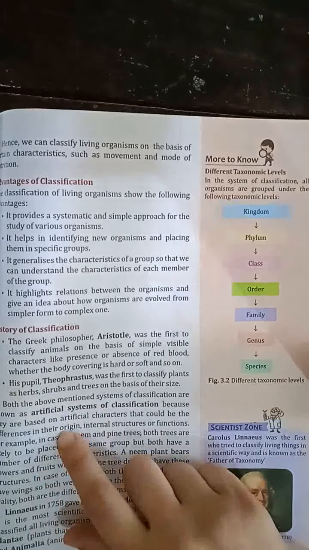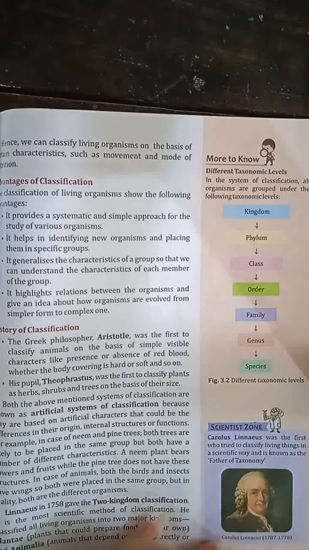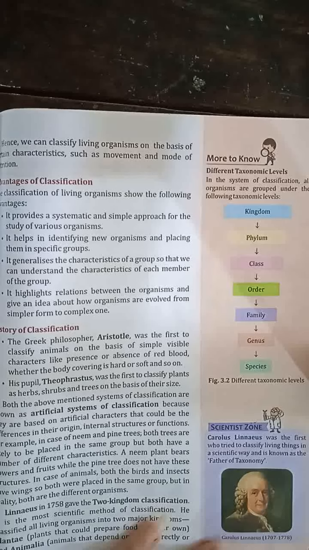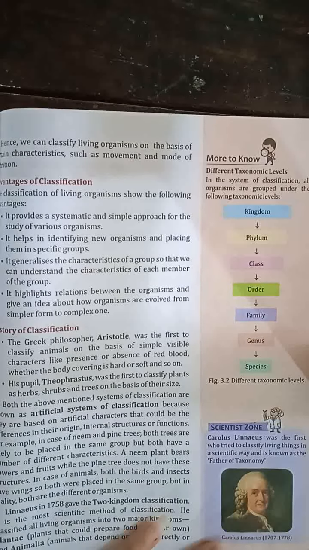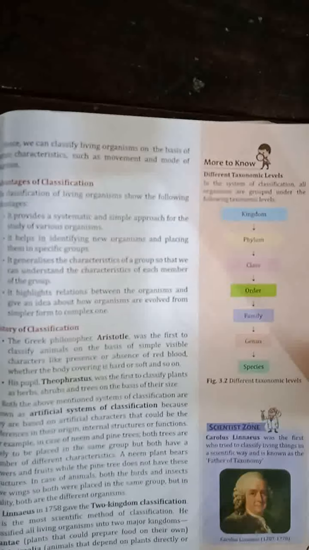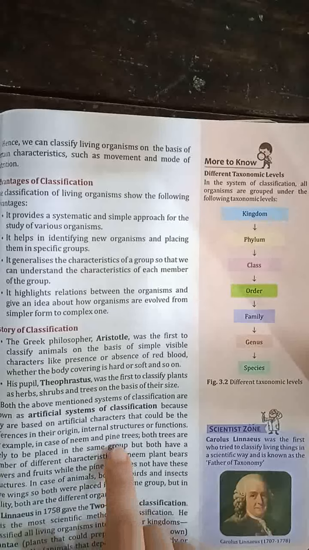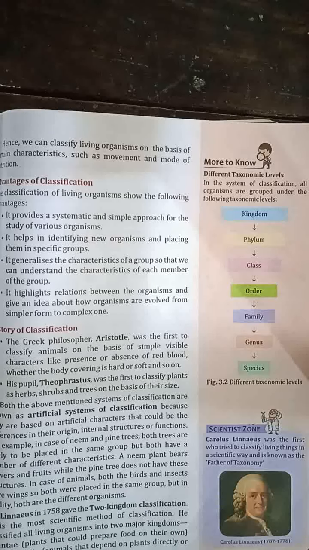Then his pupil, his student Theophrastus, was the first to classify the plants as herbs, shrubs and trees on the basis of their size. He was a pupil of Aristotle. Both the above mentioned systems of classification were known as artificial systems of classification. Why were they known as artificial systems of classification? Because they were based on artificial characters that could be difference in their origin, internal structure or functions.